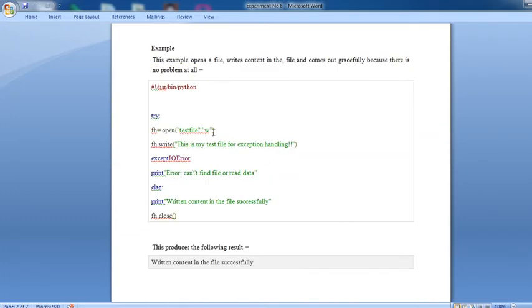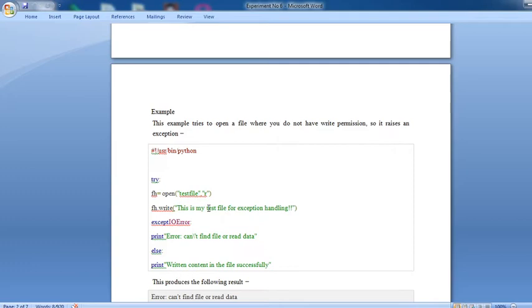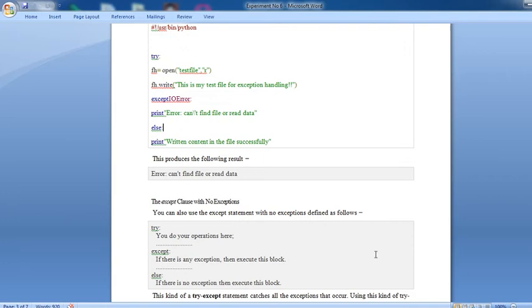First program, whatever your write program, both are the same, but here you have given only the write permission to the user to write something. If the user wants to write this, automatically the message "content written to file successfully" will be displayed. If here the user wants to write something, but the user only has read permission, then automatically a message is displayed: error, cannot find file or read data.